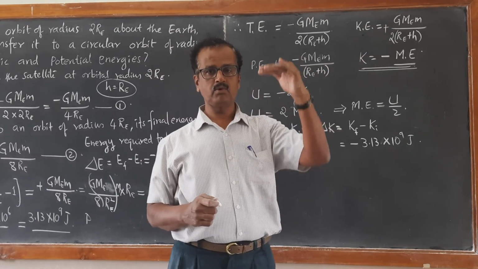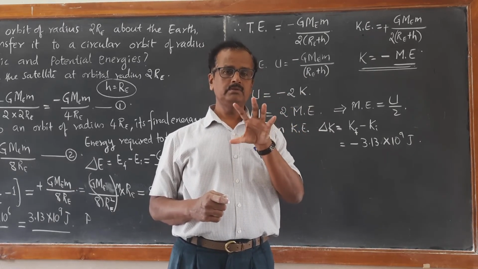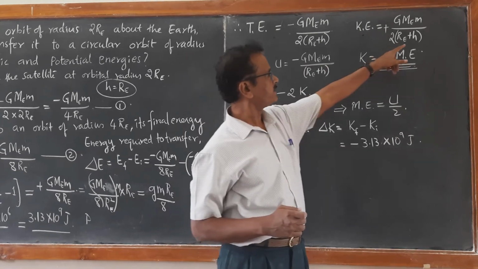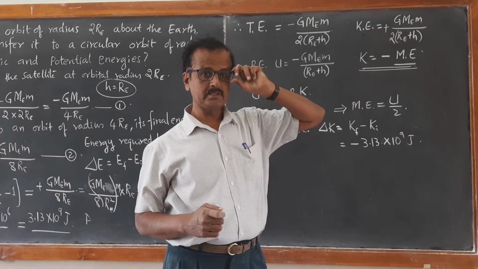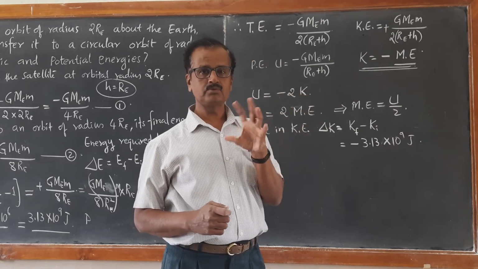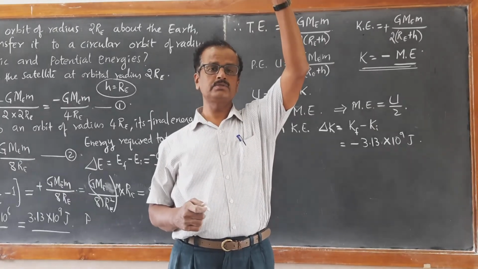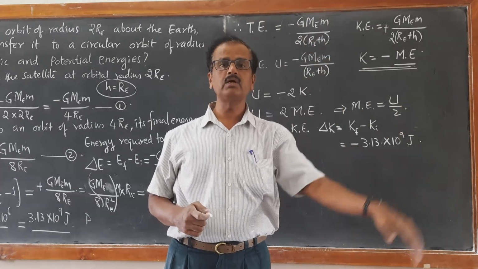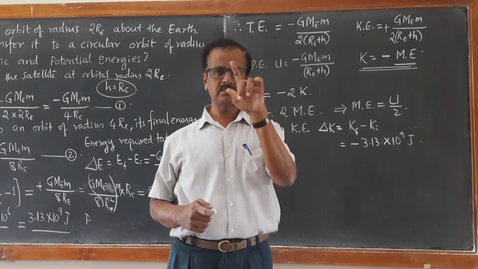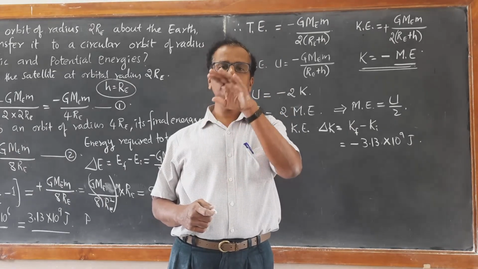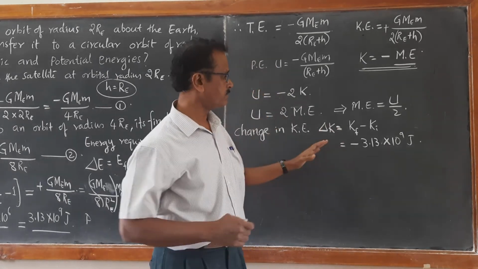Vice versa, as you come closer and closer to the surface of the earth, to an altitude of lower height, as h decreases, the kinetic energy increases. Kinetic energy increases, and the mass of the satellite is the same, so the only difference is the velocity. As you go to higher and higher altitudes, the satellite will revolve with lower and lower orbital speed. As you come closer to the surface of the earth, the orbital speed keeps on increasing. This is the very important conclusion.